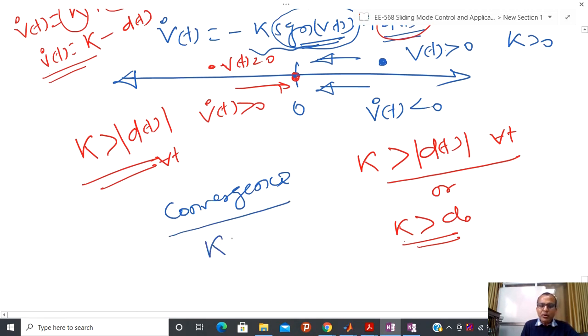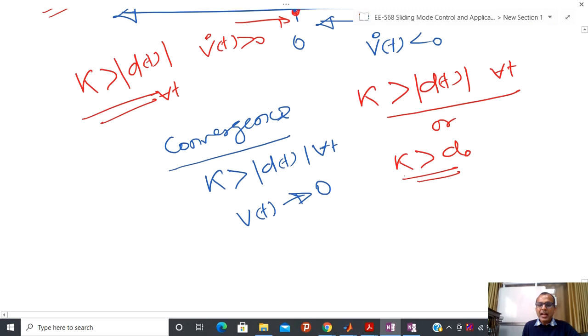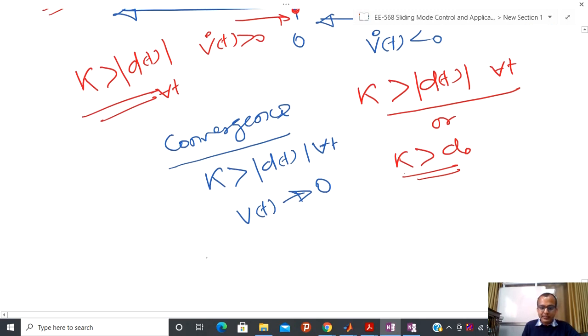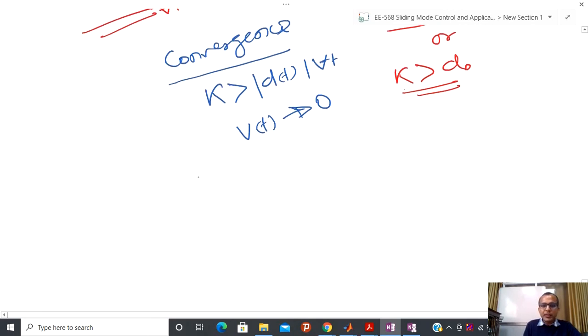We are telling, okay, if k is greater than the supremum value of this, then I can tell that V is tending towards 0. Now after convergence I have to see the rate of convergence, because I have to talk about two things, and that is called rate of convergence.